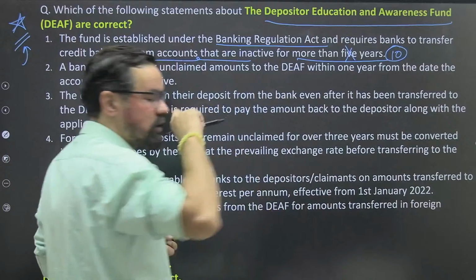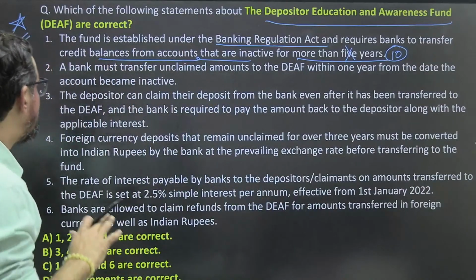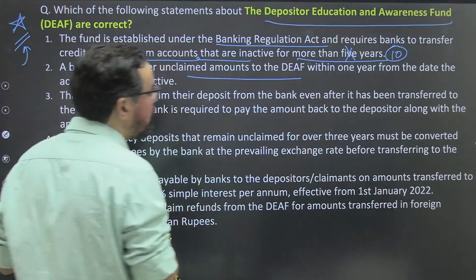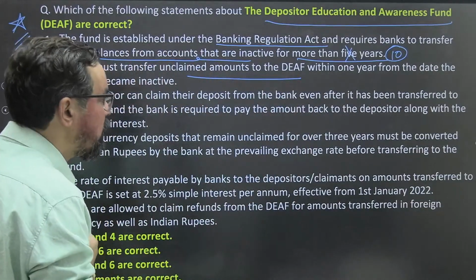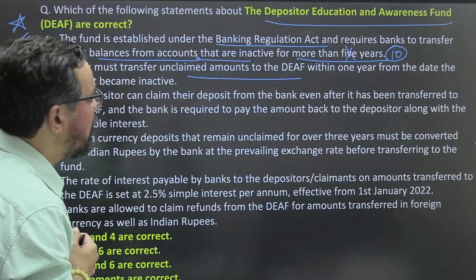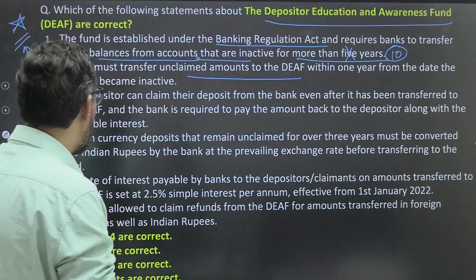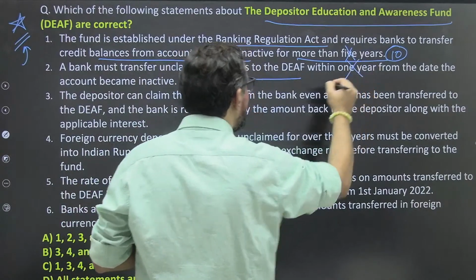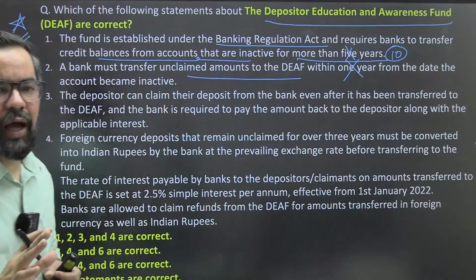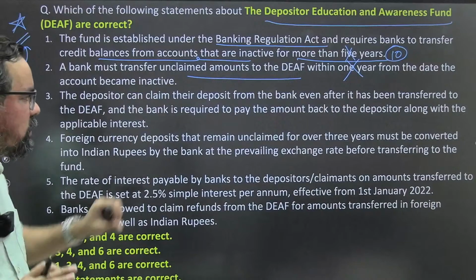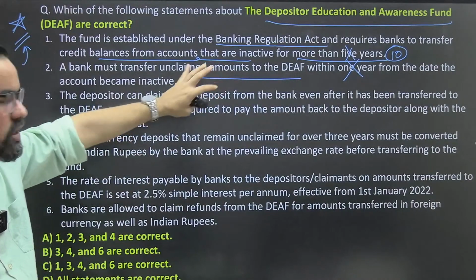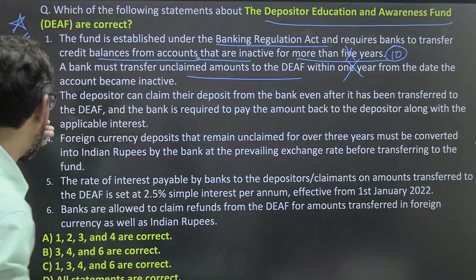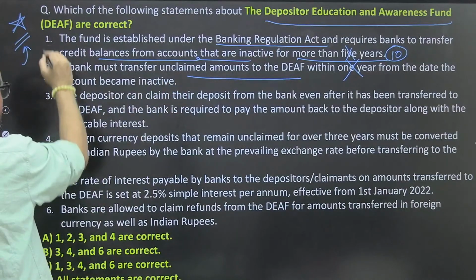So the first statement will be wrong. The second: a bank must transfer unclaimed amounts to DEAF within 1 year from the date the amount becomes inactive. And this is not 1 year. It is within 2 months or something, this time is not 1 year. There are 30 days and 90 days, some such guideline. So this also makes it wrong.